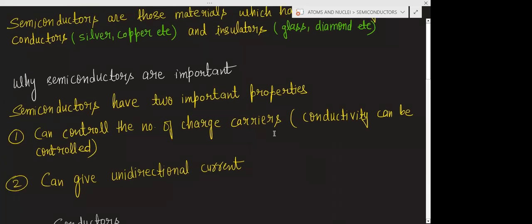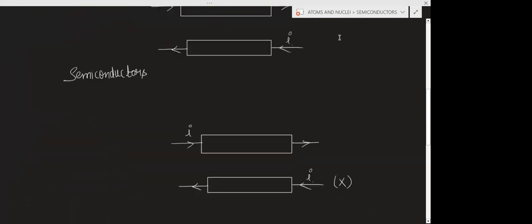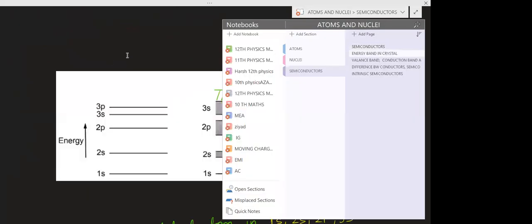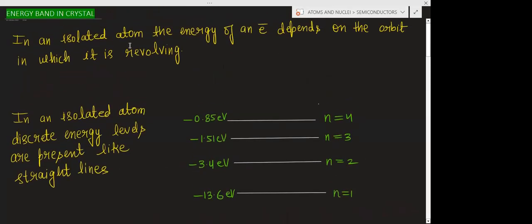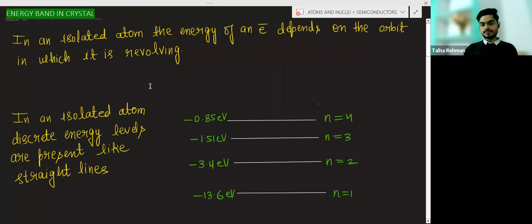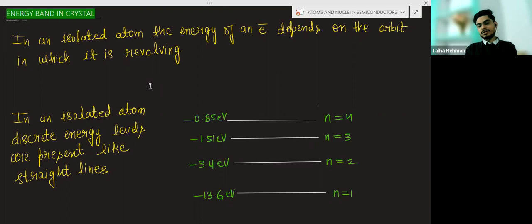Now the most important part is the energy band in crystals. Energy band in crystals. So we know that in an isolated atom, the energy of an electron is fixed.